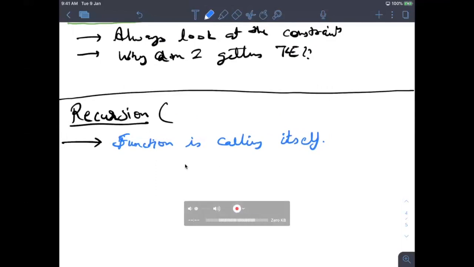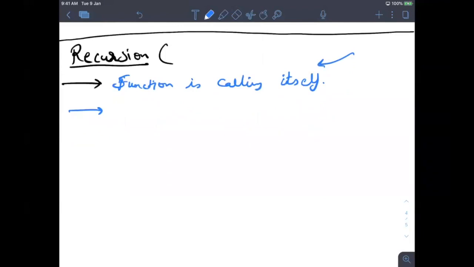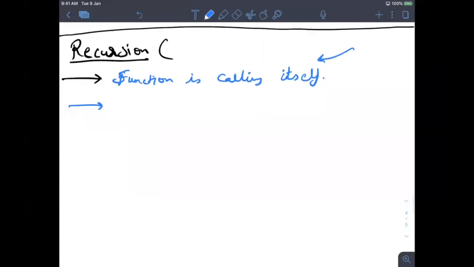Yeah, so a function is calling itself, right? Recursion is a topic where the theory is this much only. The function just calls itself. The more you practice, the more you learn, but I can give you some tips that can help you improve your recursion, and you can solve recursion problems easily.